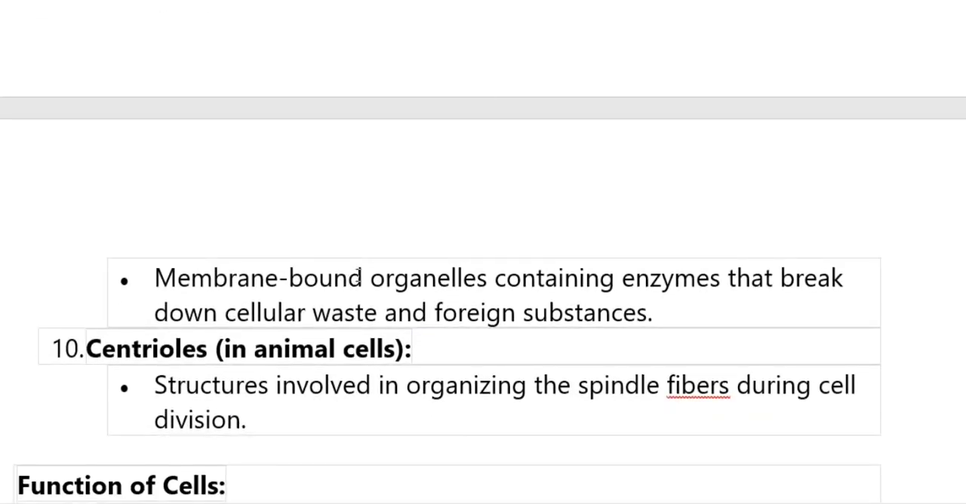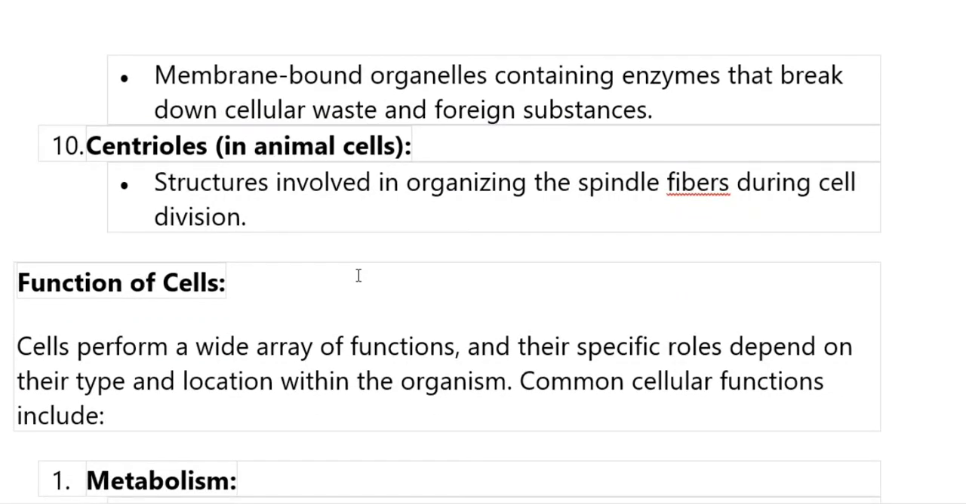Lysosomes are membrane-bound organelles containing enzymes that break down cellular waste and foreign substances. And the last, centrioles, found in animal cells only. They are structures involved in organizing the spindle fibers during cell division.